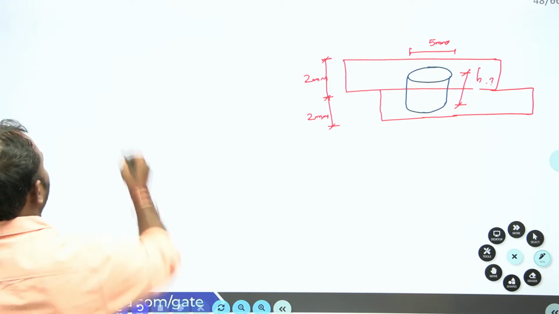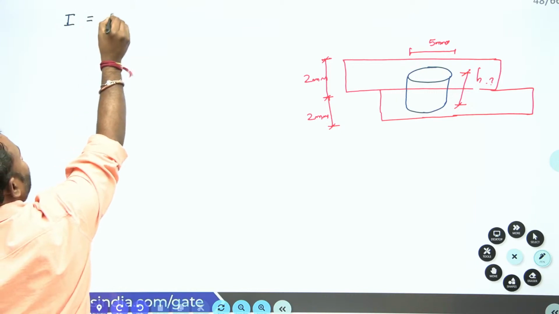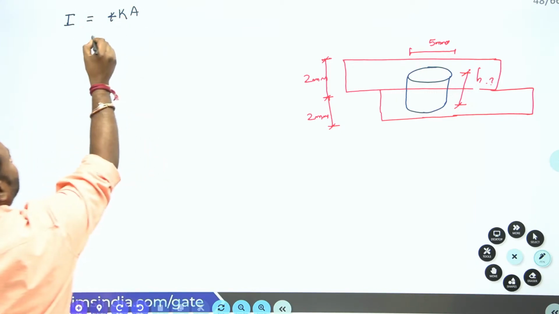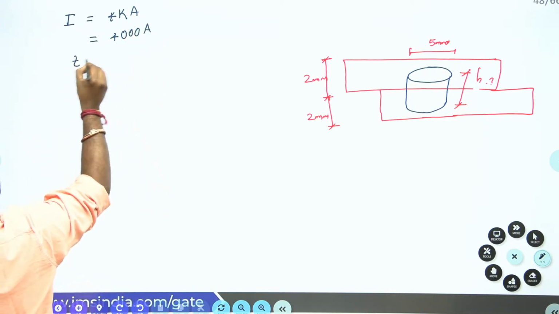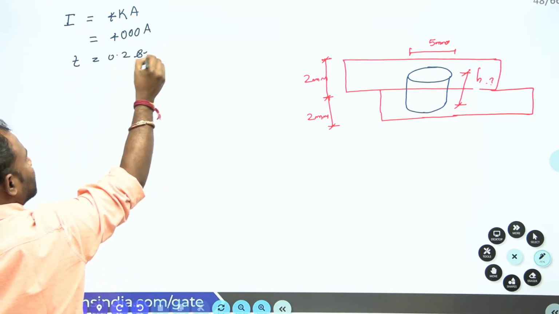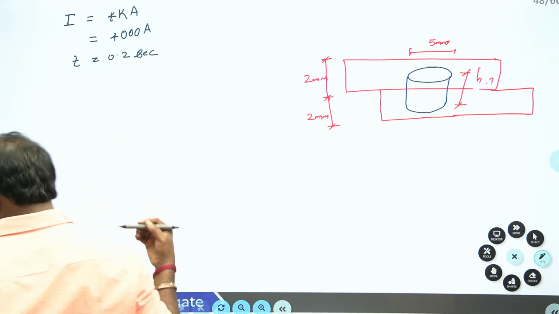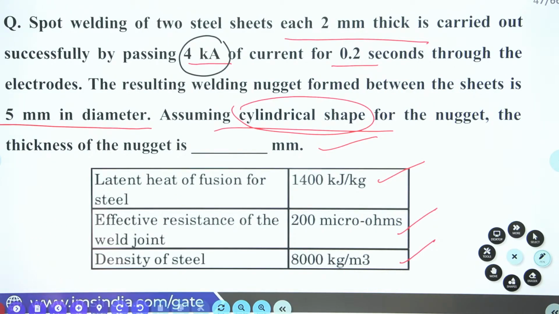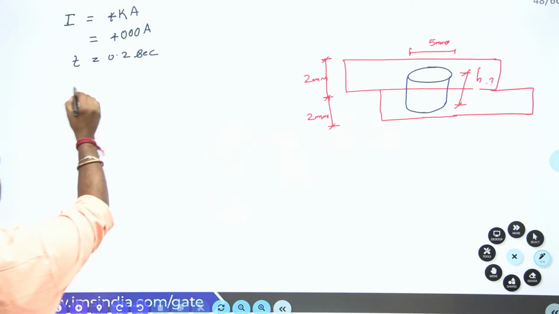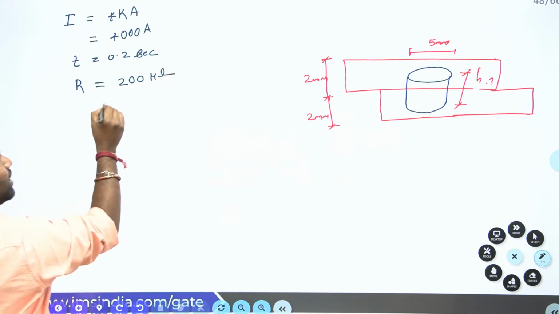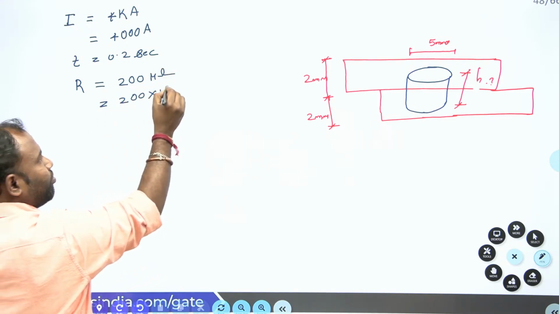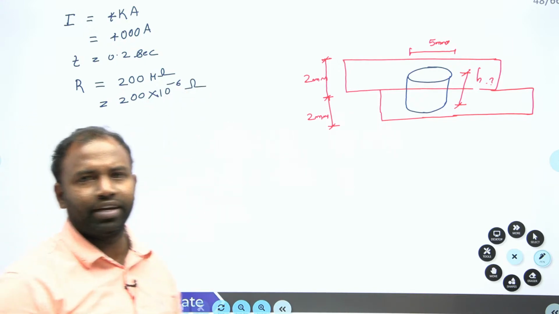Current is 4 kilo ampere, that is why it is 4000 amperes. Time equal to 0.2 seconds, and effective resistance is given as 200 micro ohms. So resistance R equals 200 into 10 to the power of minus 6 ohms. Understood everybody?